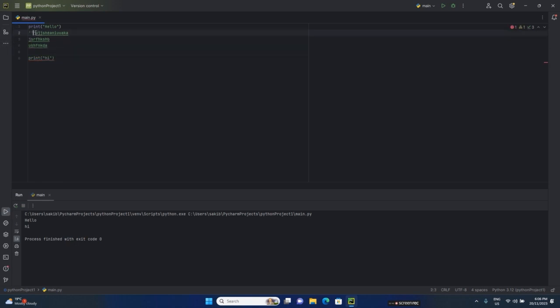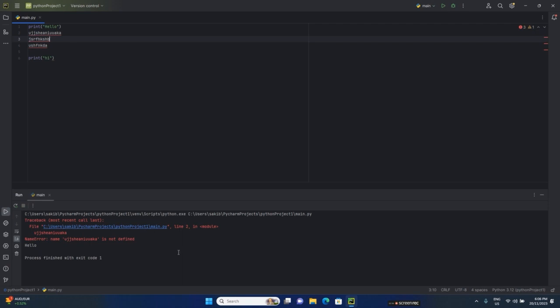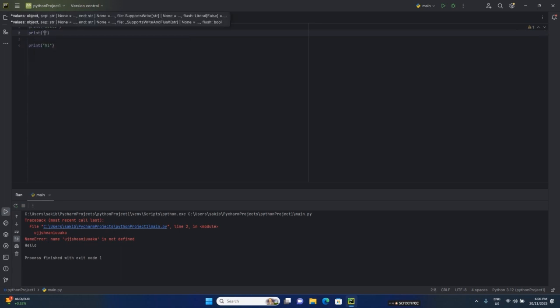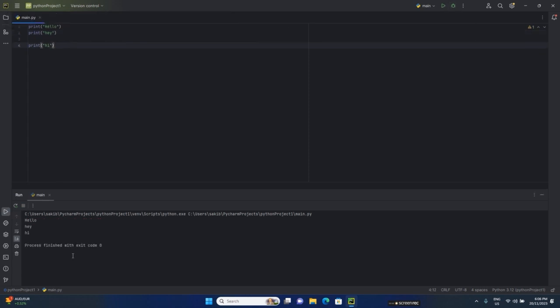If I remove these quotation marks, then let's see what happened. See, it's not working because it's not a program. Print hey. Now everything is printed, and if we use multiple line comment, then that's hidden, and only hello and hi is printed here.